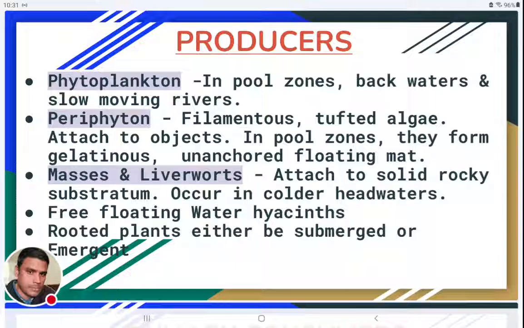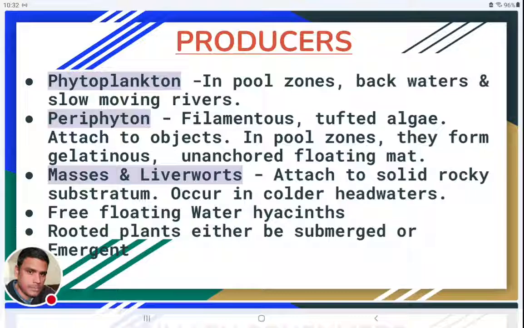Because the animals, organisms living inside the water, will not receive oxygen or sunlight. So that is not good for this ecosystem or other biotic communities, biotic populations. And apart from these four types, a fifth type of organisms will also be present.